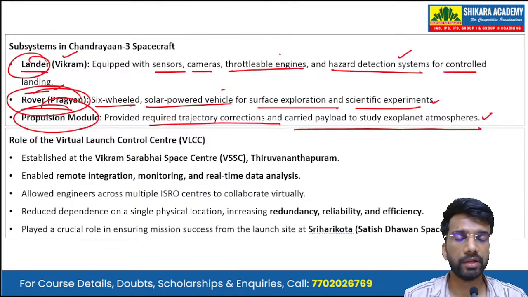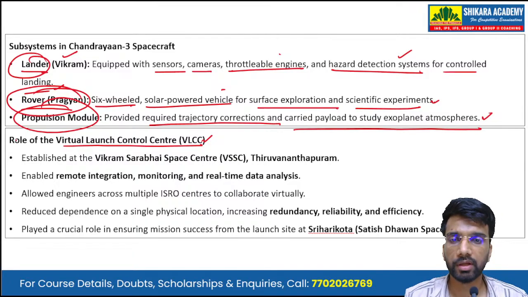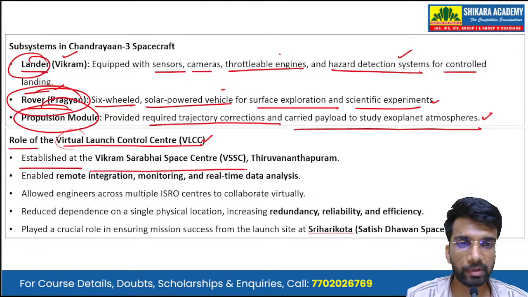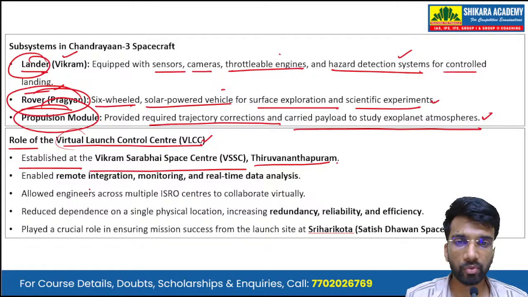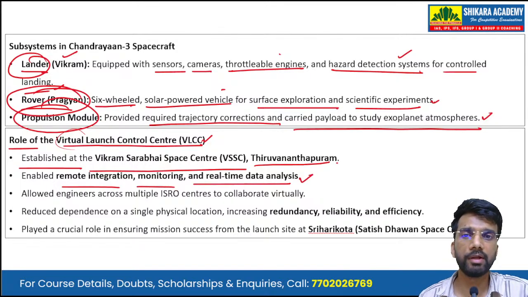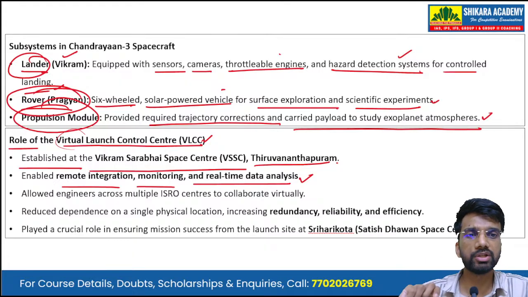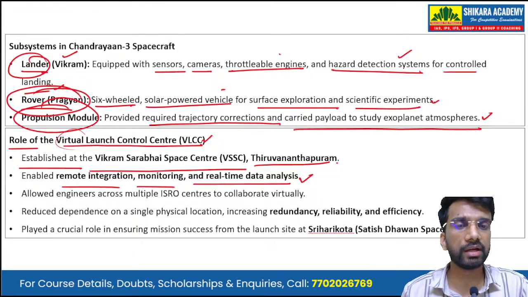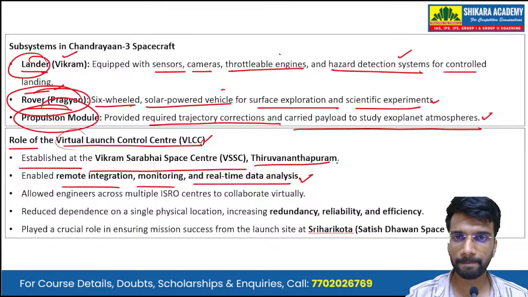Then there was the Virtual Launch Control Center at Vikram Sarabhai Space Center, Thiruvananthapuram. The role of VLCC: it was established at the Vikram Sarabhai Space Center, and it enabled remote integration, monitoring, and real-time data analysis coming from both the lander as well as the rover.